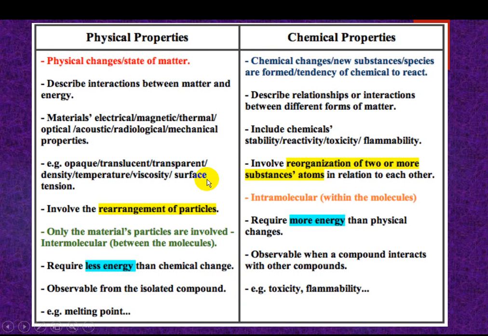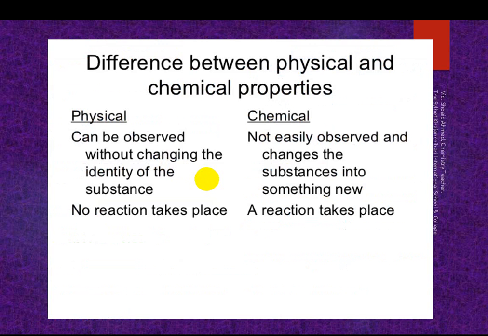Okay, what will the definition of physical properties and chemical properties be? I explain here. A physical change can be observed without changing the identity of the substance.